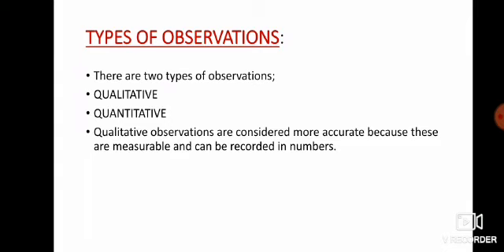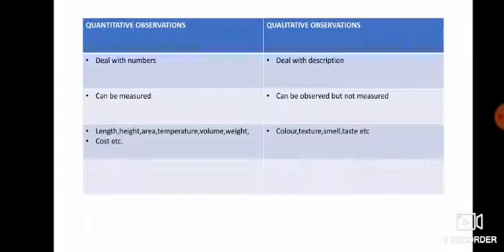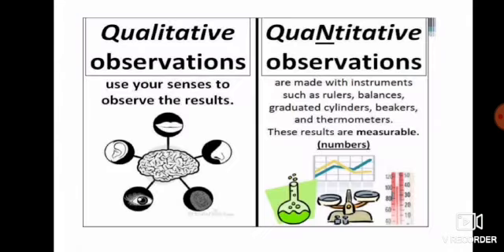Now we have two types of observation, as I have told you: qualitative observation and quantitative observation. Qualitative observation deals with description, and quantitative observation is considered more accurate. Now this is all about qualitative and quantitative observations. In qualitative observation we use our five senses. For example, if we observe anything, then we must use our five senses.